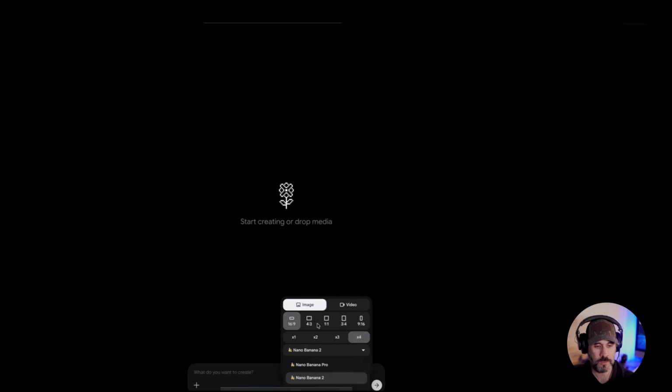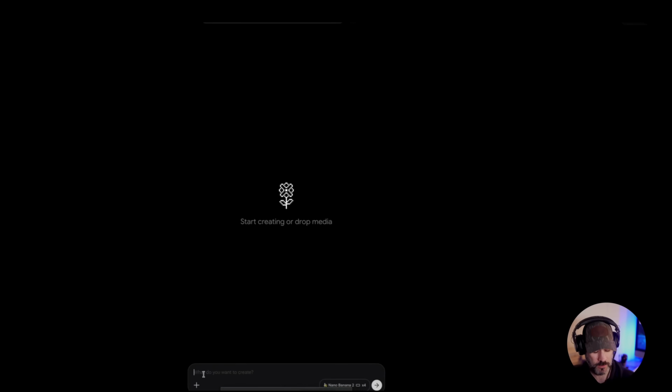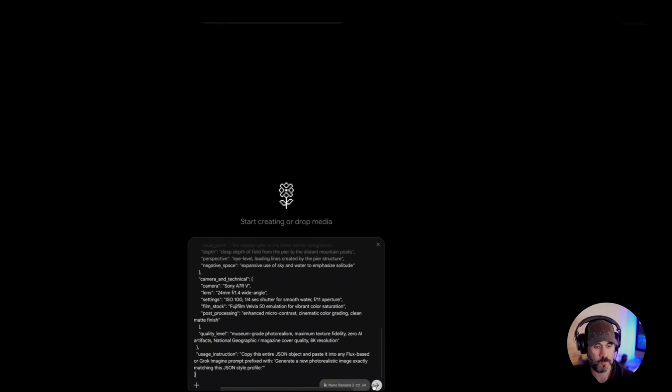And you have these different image sizes. I'm going to keep it on 16:9 landscape. And you can see it says 1, 2, 3, 4. That means that you're able to create 4 images. So I'm going to do that, create 4. I'm going to paste that JSON prompt, and I'm going to hit go. And now it's going to create 4 versions of that same exact prompt.